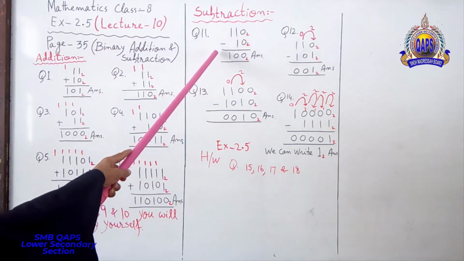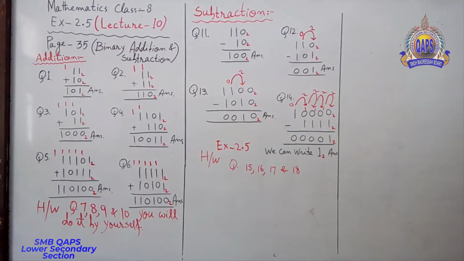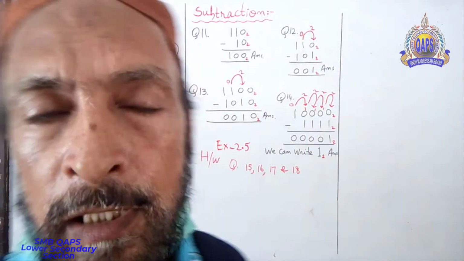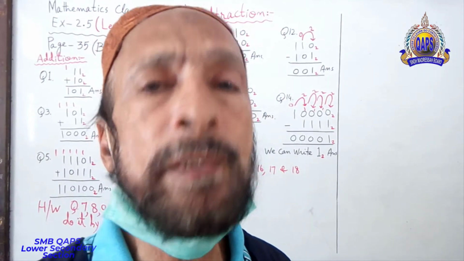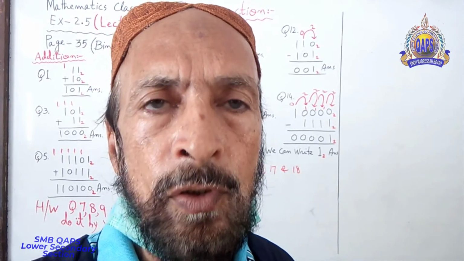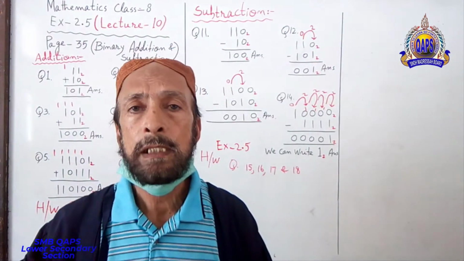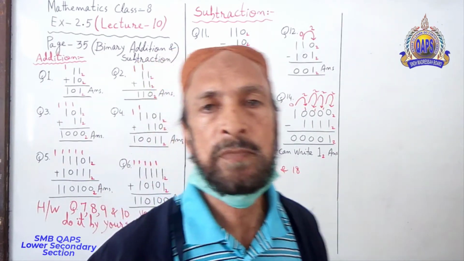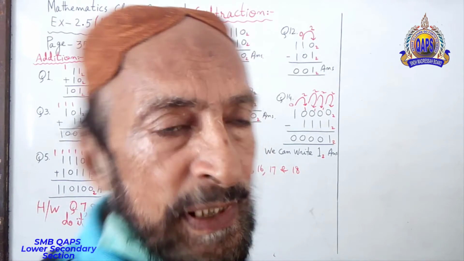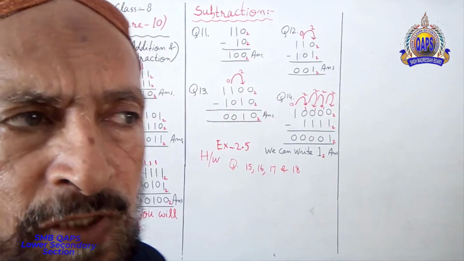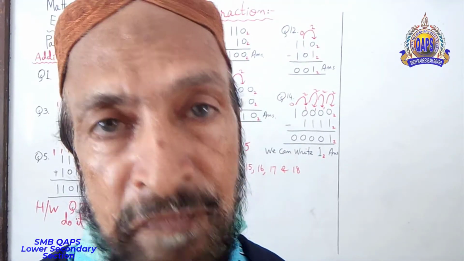This one will come over here. Answer will be 100. It looks like it has been written over here 100. No, not 100. This is not one hundred. The reason is that in binary number system we have only two digits, 0 and 1. It was an example, very easy question. Looks like a question of class 1, but